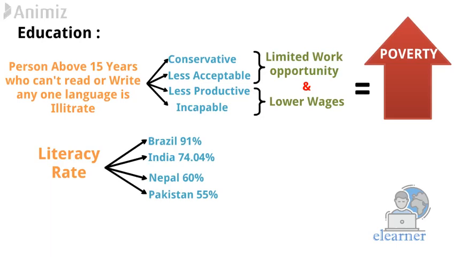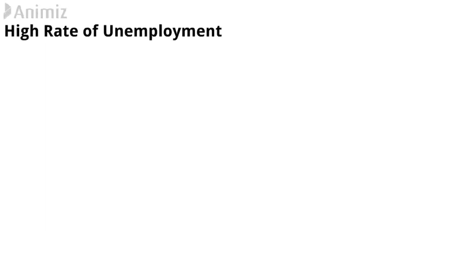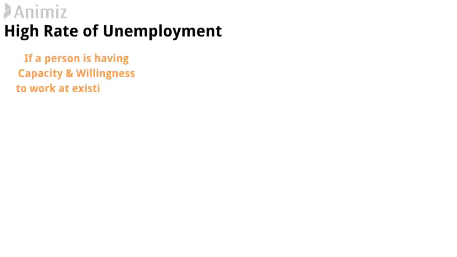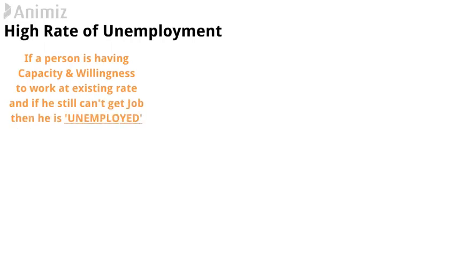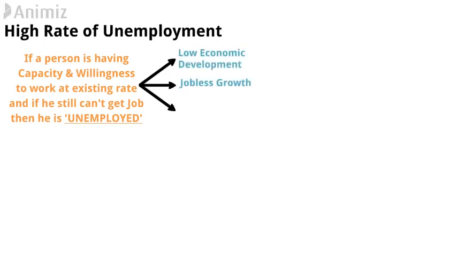Such illiteracy and lower education results in unemployment. And unemployment is again one of the biggest reasons for poverty. If a person has the capacity and willingness to work at the existing rate and still cannot get a job, then he is considered unemployed. Basically, there are three reasons for a high rate of unemployment. First is low economic development, second is jobless growth, and the third one is an increase in the supply of labor.